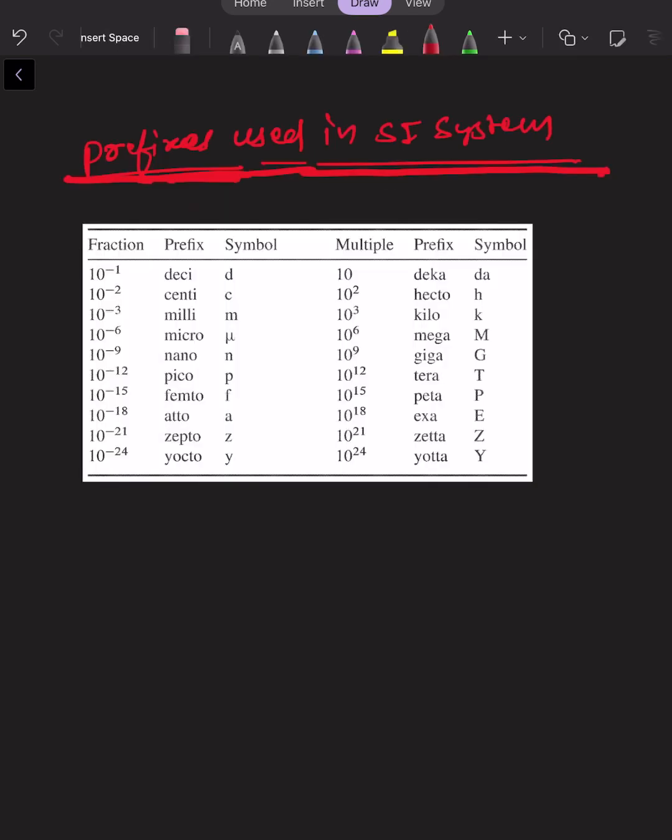So here we will learn about some prefixes used in the SI system. Different prefixes are used for different multiples. For example, 10 to the power 2 is known as hecto, 10 to the power 3 is known as kilo. Here let's count different numbers. 10 to the power 1 is known as deca, 10 to the power 2 is known as hecto, 10 to the power 3 is known as kilo, 10 to the power 6 is known as mega.